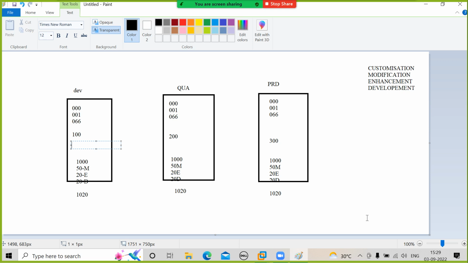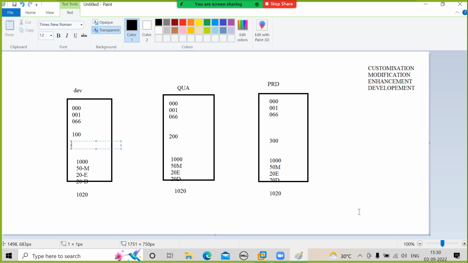That is the reason, not only SAP, whatever the software, the development environment and the testing environment should be different. And the developer and the tester should be different. If I develop and I test, everything will be fine for me. If I develop and you test, you will definitely find some flaws in that.